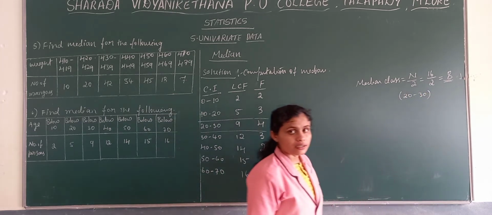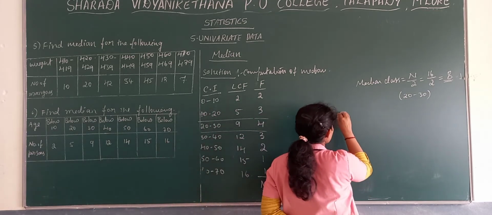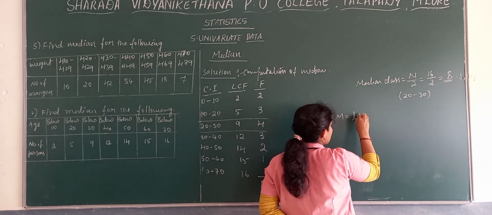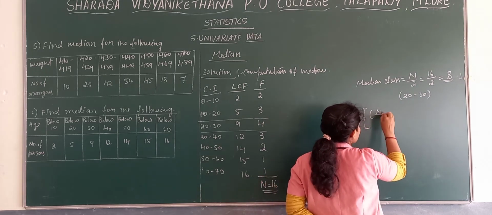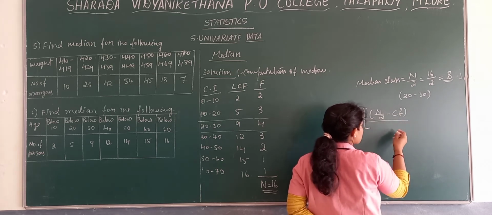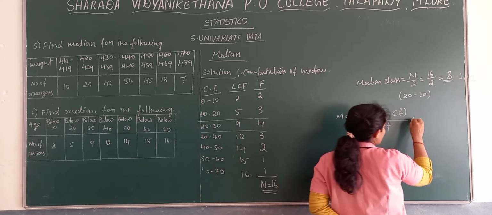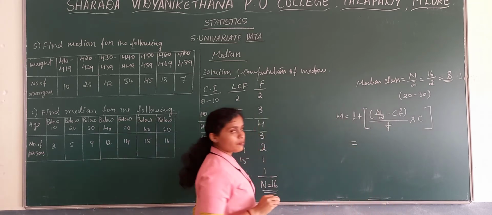These are the median class. Now substitute, now write the formula. Median is equal to l, that is lower limit, plus n by 2 minus cumulative frequency preceding the median class, divided by frequency, into C. Now look into the median class.